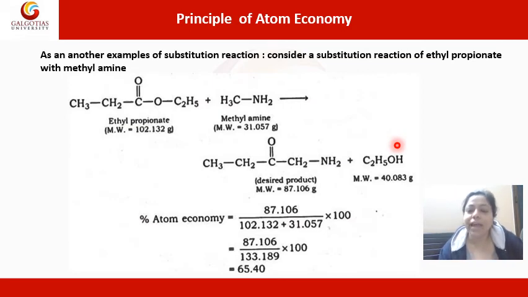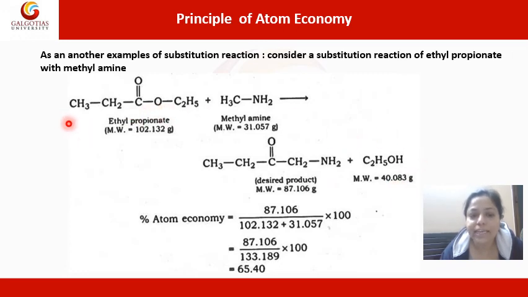Now here we have a reaction and this is a substitution reaction. So what happens in a substitution reaction is that a particular group comes, it reacts with a particular moiety and another group goes out. So there is always a chance of formation of a byproduct when we consider a substitution reaction. So here we have ethyl propionate and it is reacting with methylamine. Propionate means it's an ester, so C double bond O C2H5, and it is reacting with the primary amine, methylamine. Now what is it giving? It is giving rise to a carbonyl compound and ethanol is going out.